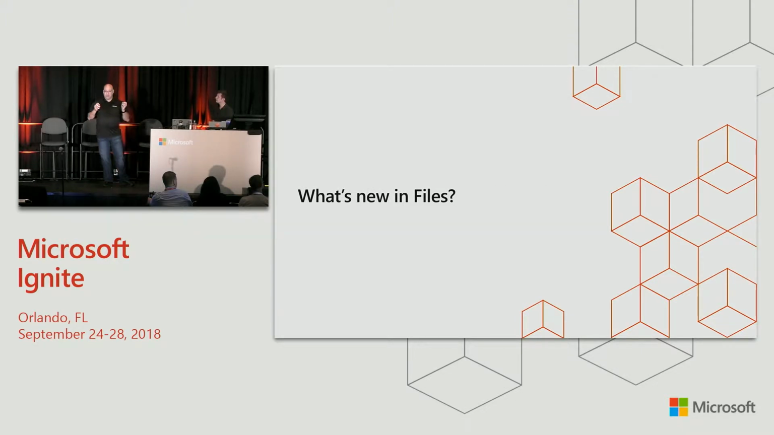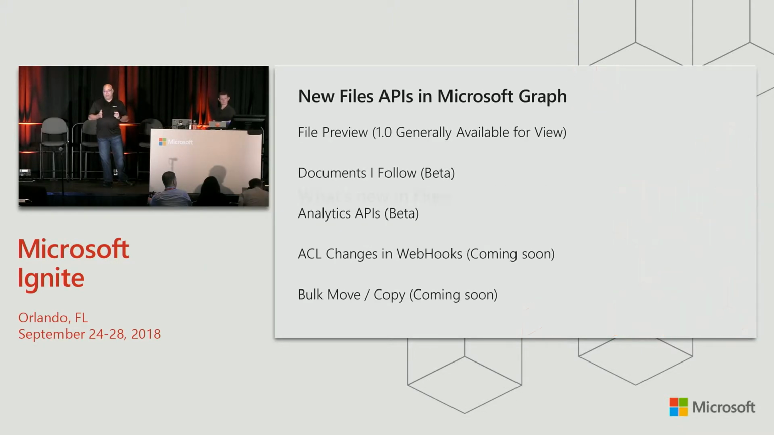So let's jump into all the great new stuff. What's new in files? First off, we have a new general availability of the File Preview API. Some of you may or may not be familiar with the File Preview API, but what it does is lets you use our OneDrive for Business file previewer in your applications.